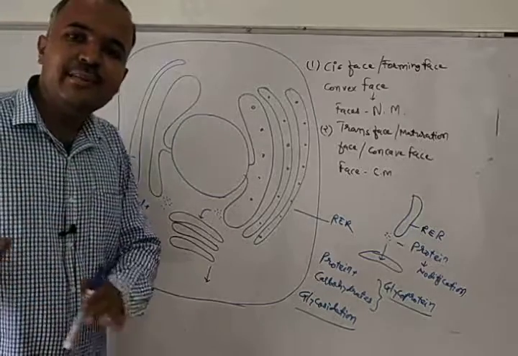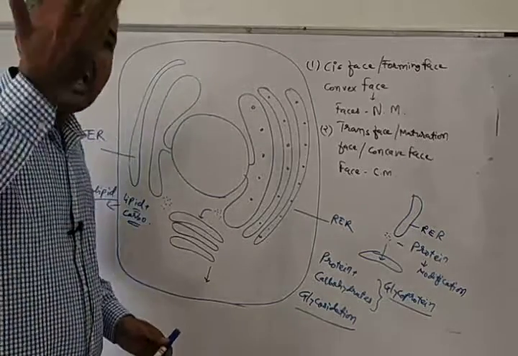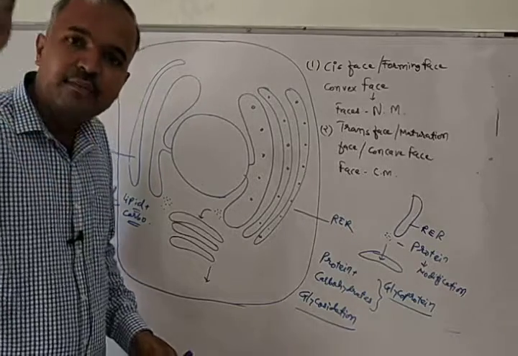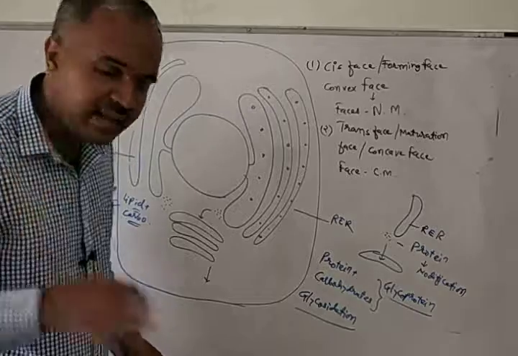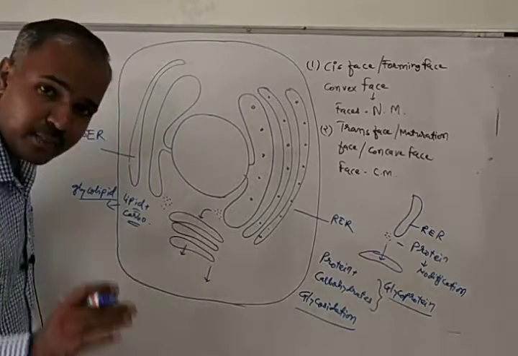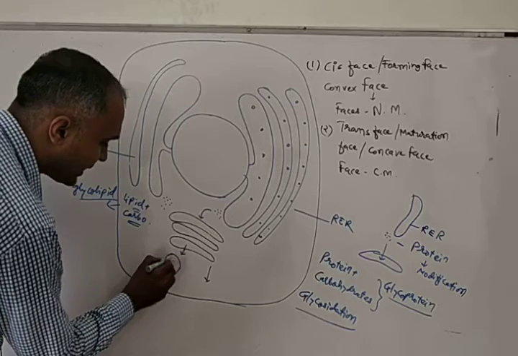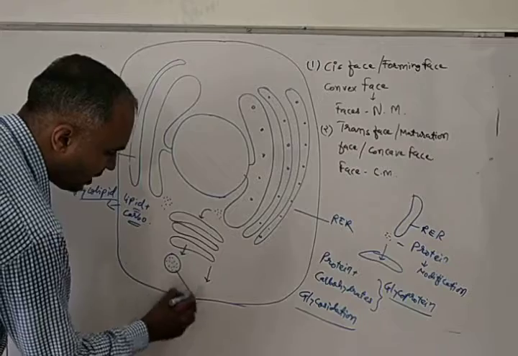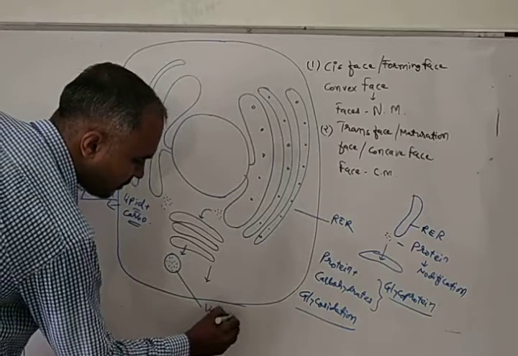If they are meant to be sent out of the cell, they will come out from the trans phase in the form of vesicles.